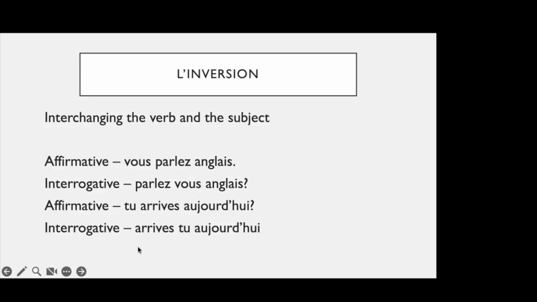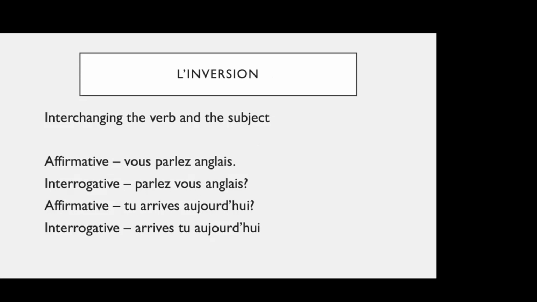So in such sentences, there is a specific arrangement. Vous is a subject, right? You. And parler is an er ending verb which is conjugated. It's a verb. So when you interchange the verb and the subject, what happens? The normal affirmative sentence is vous parlez anglais, but then you want to make it a question, right? So what you do is you just interchange their positions and you say parlez-vous anglais?